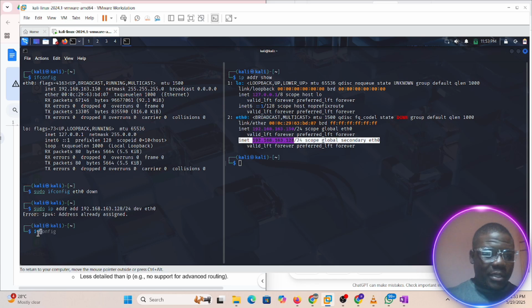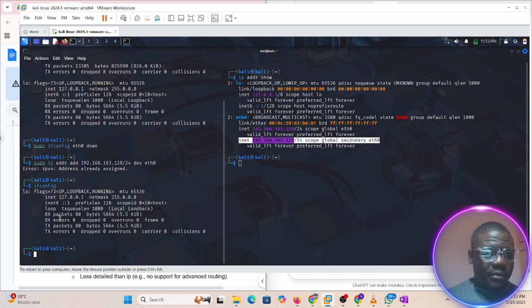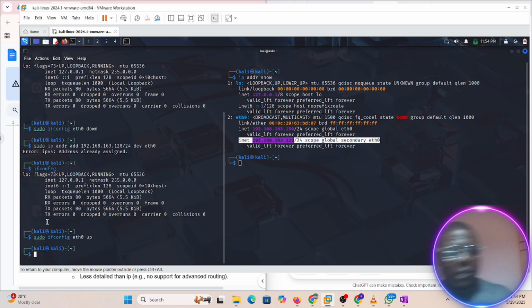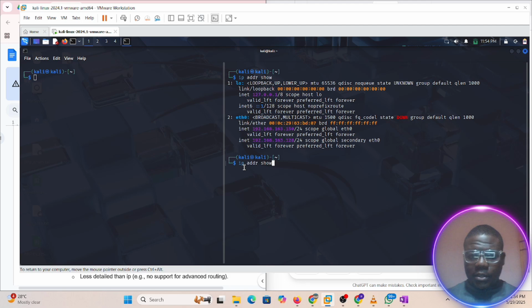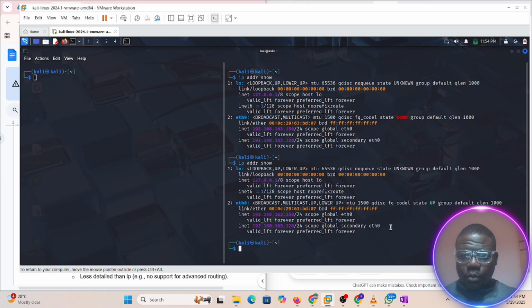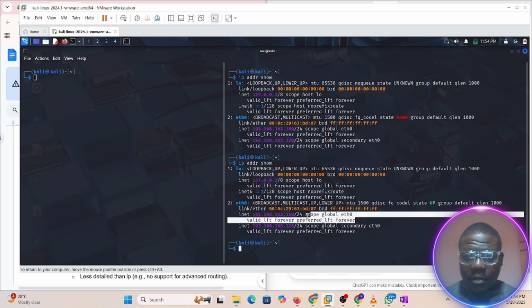Okay, let's wait a bit. Let's say ifconfig. What do we have? Okay, let's bring it up. Maybe we have to give it some time. Let's do this. Show. Okay, because the moment we register another IP address, it's still going to have it in its memory. So, but valid left, forever preferred.